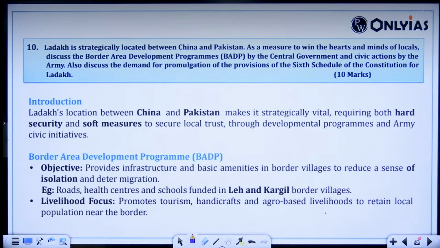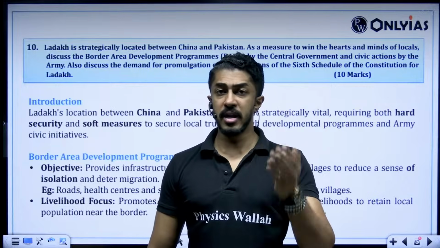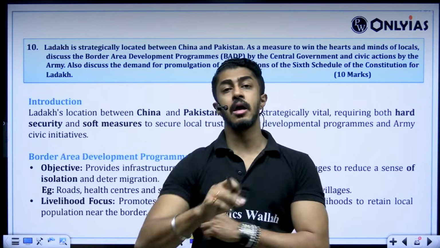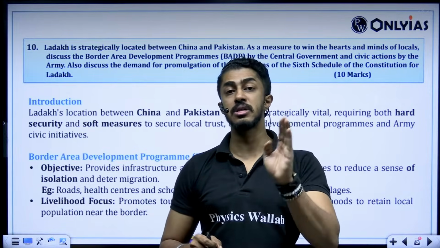Ladakh is strategically located between China and Pakistan. As a measure to win the hearts and minds of the locals, discuss the border area development programs by the central government and civic actions by the army. Also discuss the demand for the provisions of the 6th Schedule of the Constitution for Ladakh. Now this is basically to see whether you will write the narrative given by The Hindu or not.